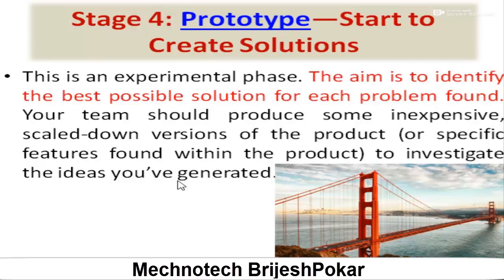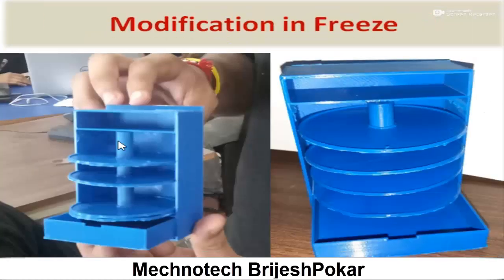So let us see some models of prototypes. Here you can see in a fridge, if there is a thing very far inside, then it is difficult to take it out. So here our students made one prototype, a cross section of this fridge, and they made a rotating plate, right? With this rotating plate it is very easy to rotate it, and whatever things are there you can easily take them outside, right? So this is a prototype model of a cross section of a fridge.